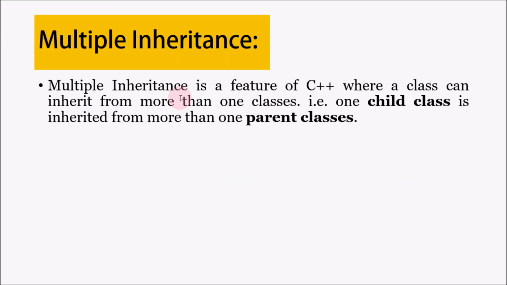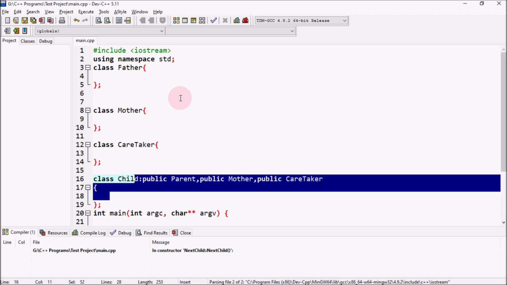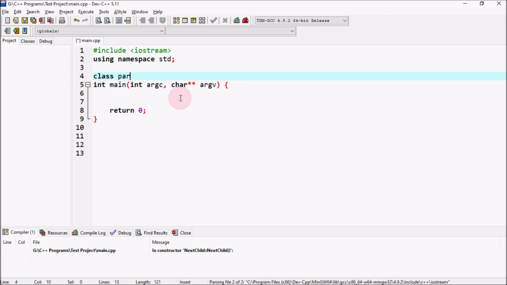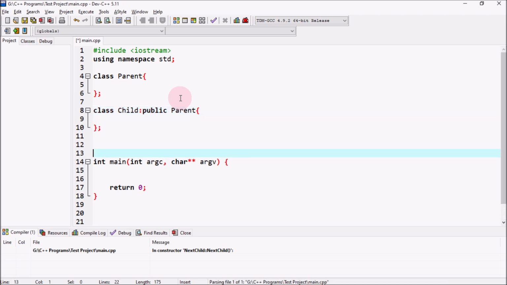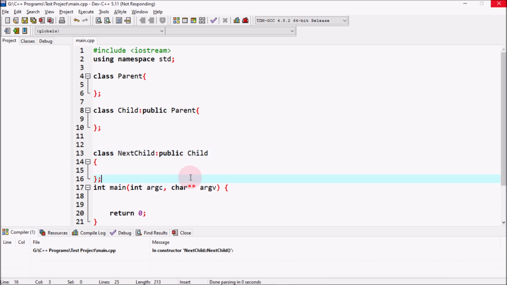Now let's talk about another inheritance level, which is multi-level inheritance. In this type of inheritance, a child class is created from another child class. What does this mean? Let's check it out with the help of an example. If I remove this whole code and create another class over here, that is parent, and this is the child class inheriting from parent class. Now we create another class which is next child, and it is inheriting from the child class. This type of inheritance is called multi-level inheritance.